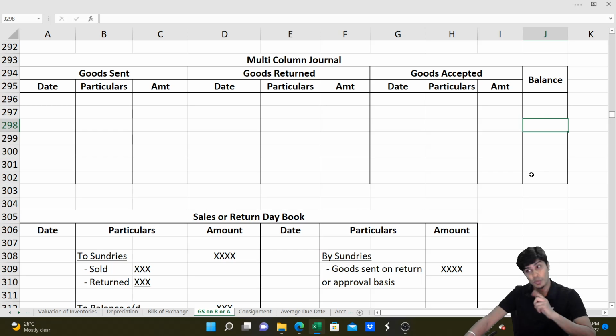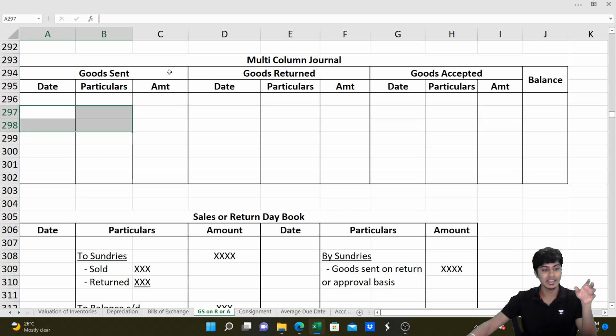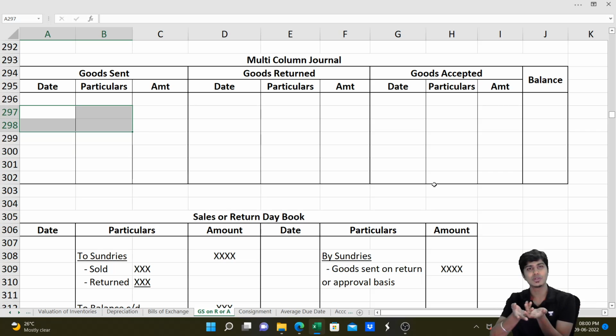One point is certain: in the ICAI material, they have not given so many columns. What they do is they keep the date and particulars columns common, and they write goods sent, goods returned, goods accepted, balance as four columns separately. You can do that also. Instead of writing repetitively, you can write the date, the particulars by name of the party, how much is sent, how much is accepted, how much is returned, balance. Those four columns can be written together, meaning you are writing the date and particulars columns in common for all the boxes together. That is possible. Done.